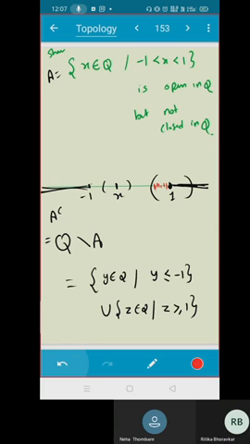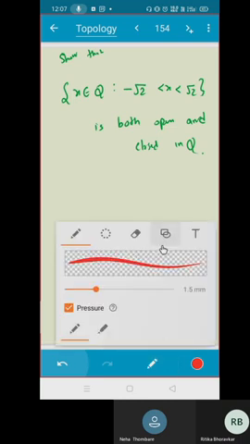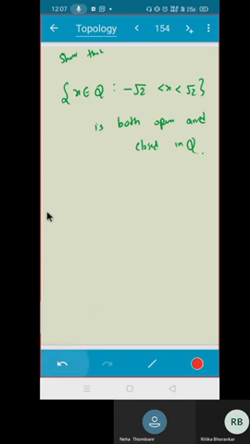Great. Now look at this. Now can you complete this theorem? You need to prove it is open. Can you prove it is open first of all? Can you prove this set is an open set? Yes, sir. We find r. And that is quite easy to find r, correct? You just have to make sure that the distance should not cross, say minus root 2 and root 2. Proving it is open is quite easy.